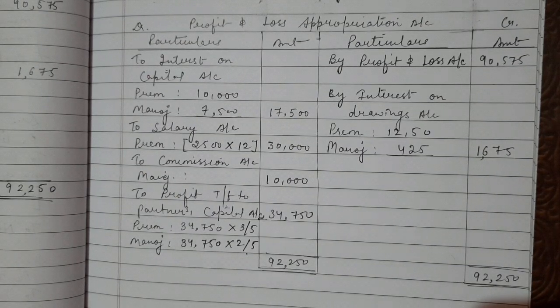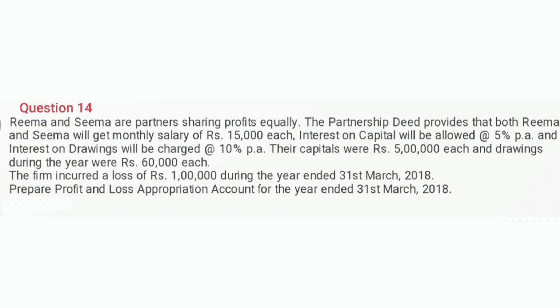Now we will do the question number 14. In this question, there are two partners, Rima and Seema. The profit sharing ratio is equal. Both Rima and Seema will get monthly salary 15,000, and interest on capital is 5% per annum. Interest on drawing is 10% per annum. The capital is 5 lakh each, and the drawings during the year was 60,000 each. But in this case, the firm has incurred a loss of 1 lakh during the year. There is no profit.